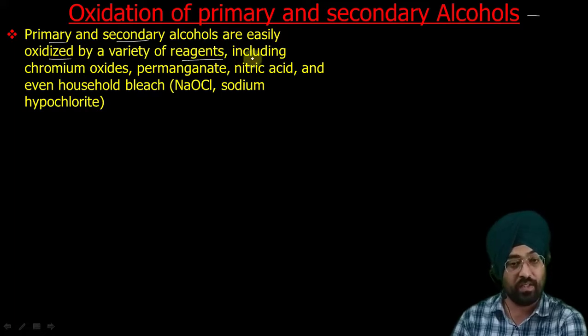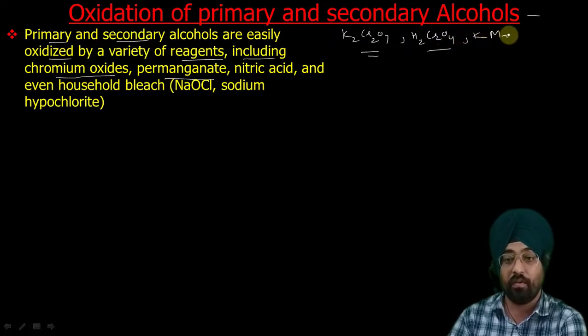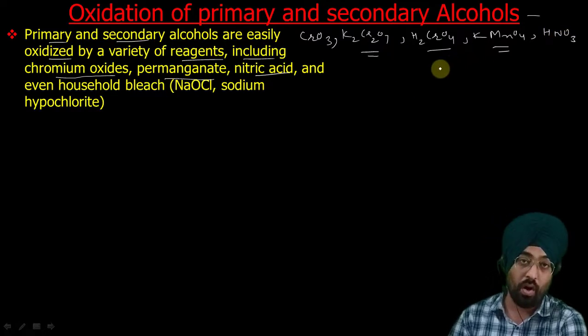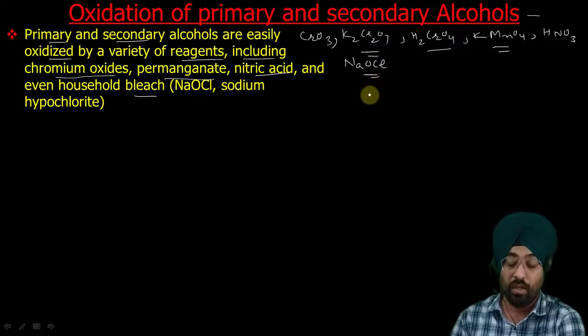The reagents used include oxides of chromium and permanganate. You can use potassium dichromate, K2Cr2O7, H2CrO4, which is chromic acid, KMnO4 permanganate, CrO3 oxide of chromium, and nitric acid, HNO3. These are some reagents that can be used to oxidize alcohols, and even household bleach, sodium hypochlorite, NaOCl, can be used to oxidize alcohols to different products.